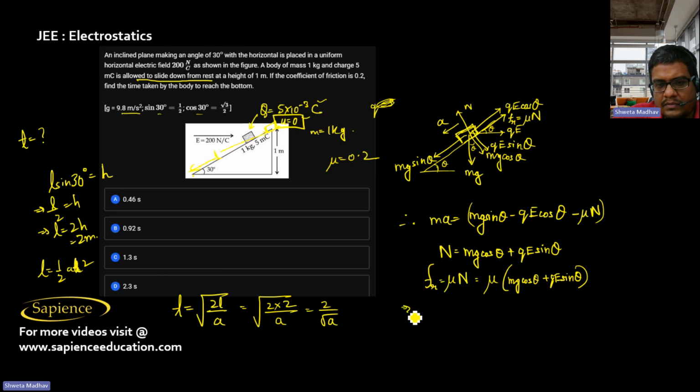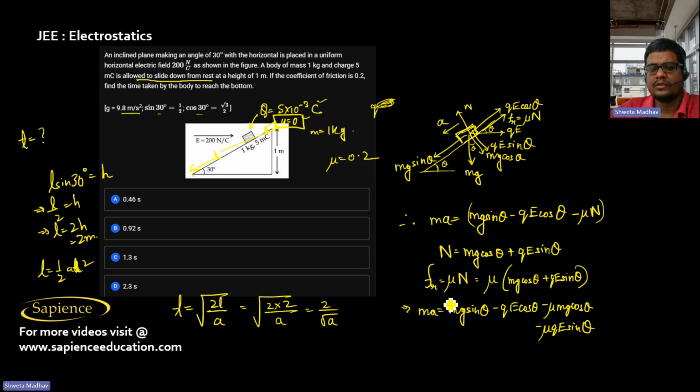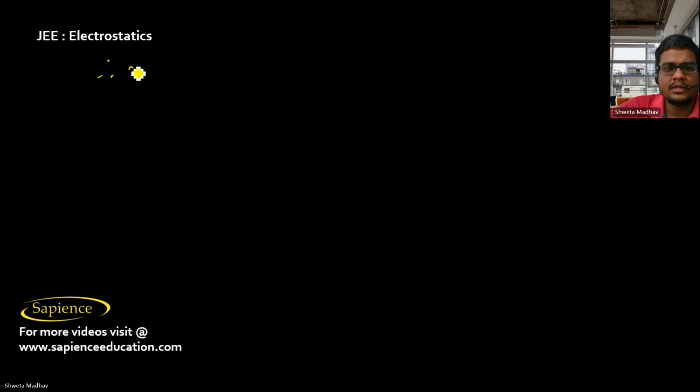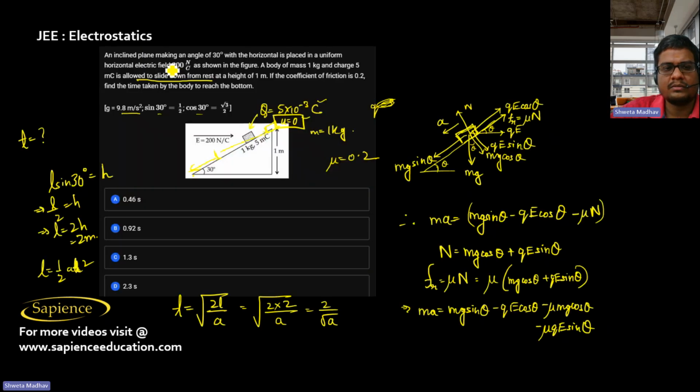Now acceleration we have to find. So ma, that is mg sin theta minus qE cos theta minus mu times (mg cos theta plus qE sin theta), that is minus mu mg cos theta minus mu into qE sin theta. So therefore the acceleration will be 1 by m, mass is 1 kg.